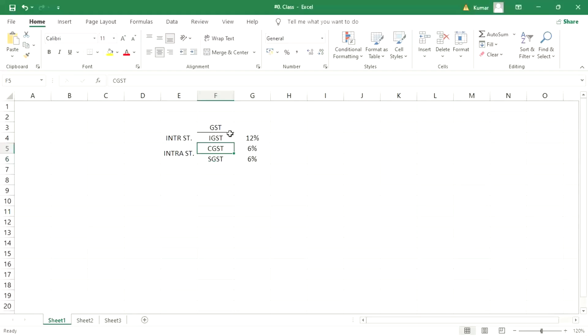Whatever IGST related transactions are there are supposed to be posted against a different GL. CGST should be posted to a different GL, SGST is supposed to be posted into a different GL. Now we'll see how it is happening.